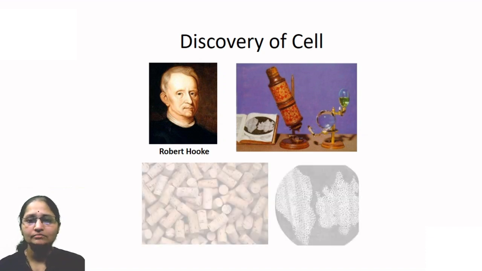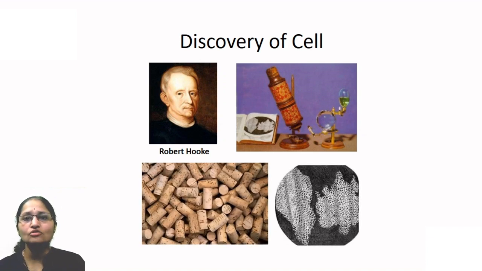So what is a cork? Cork is a soft wood of which the lids are made. Here you can see the stoppers or the lids of bottles, they are made of this soft wood called cork. So what Robert did, he made a thin slice of this cork and he observed it under this microscope. So what did he find? He found honeycomb-like structures in the cork under the microscope.